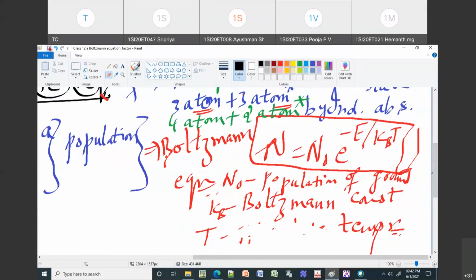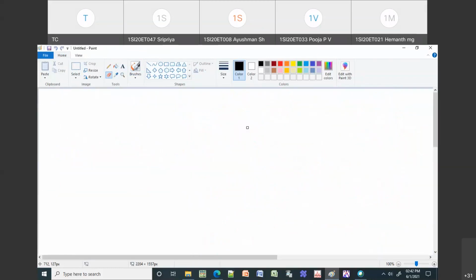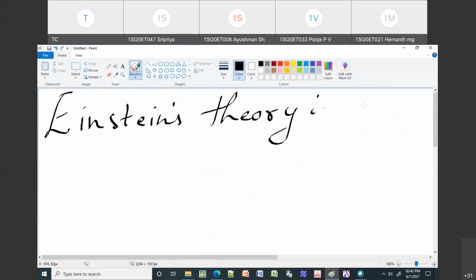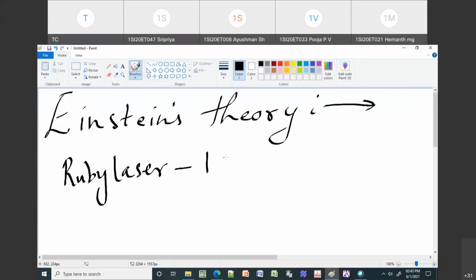Okay, fine. So now we'll go to the next concept, which is the last concept in the theory you are learning. We are going to learn Einstein's theory. If you take lasers, the first laser is the Ruby laser, which was developed in almost 1963.